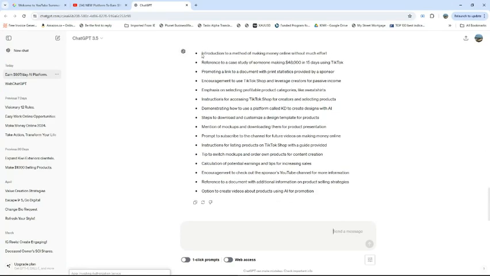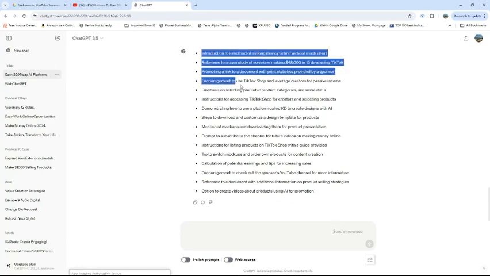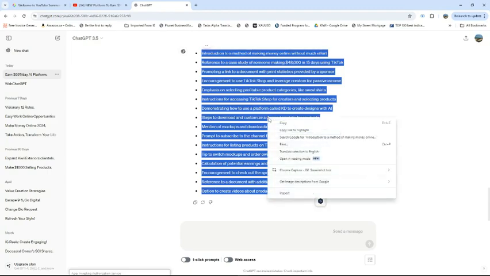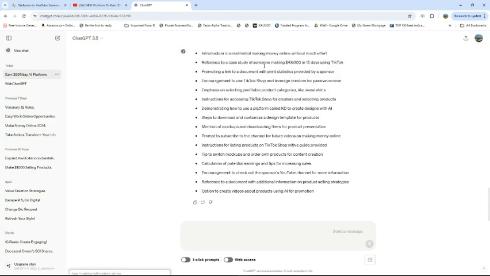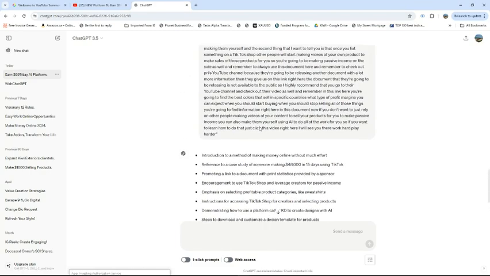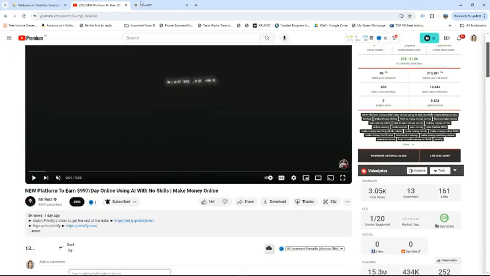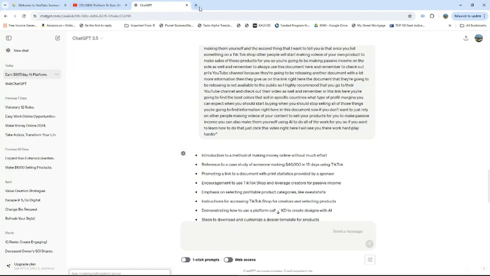Now if you want to, you can just copy and paste this and read through it, see if it makes sense, see if you need to change anything. But you can ask ChatGPT to tweak it if you want, to add more stuff, remove some stuff, and then you can create content for your social media platforms such as TikTok, Instagram Reels, Facebook Reels. So that will make it so much easier.